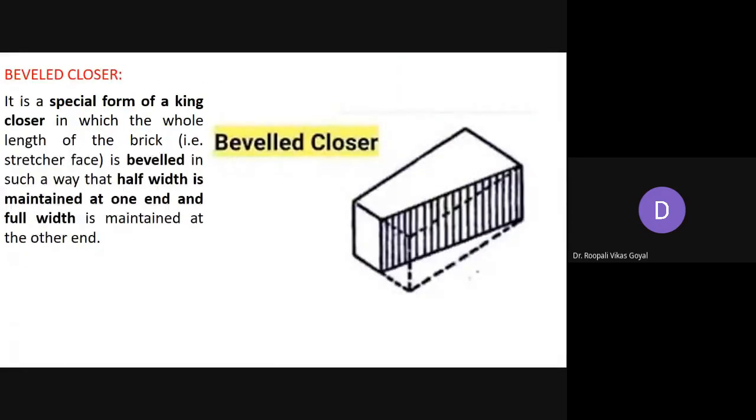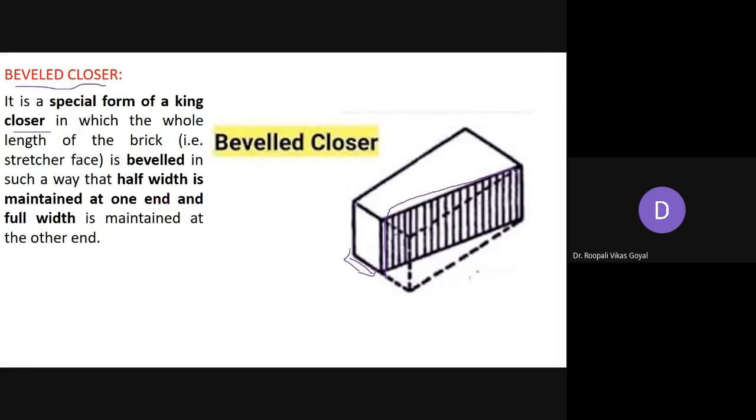Now next is beveled closer. So beveled, it is a special form of king closer. In king closer, here we cut halfway, and here on the stretcher we cut halfway, but here we are not cutting it halfway. Here we are cutting it completely, okay. Then whatever splayed portion or splayed brick is obtained, that is called the beveled closer.